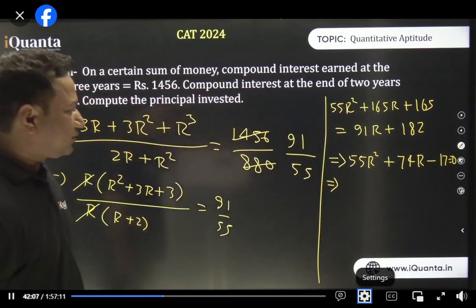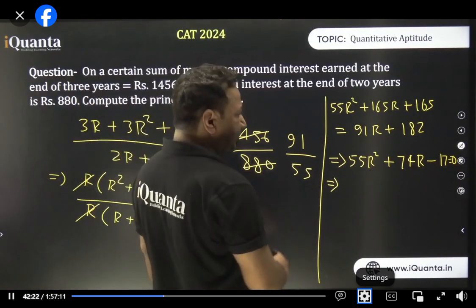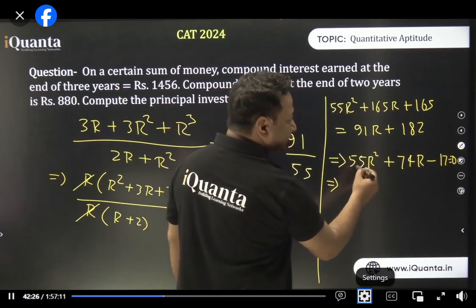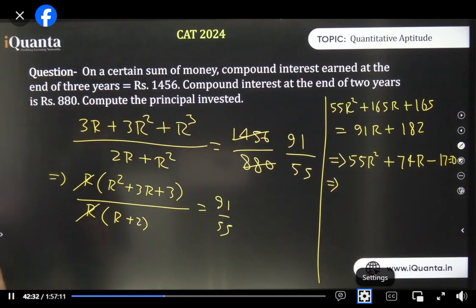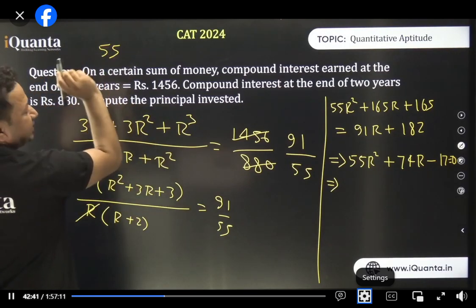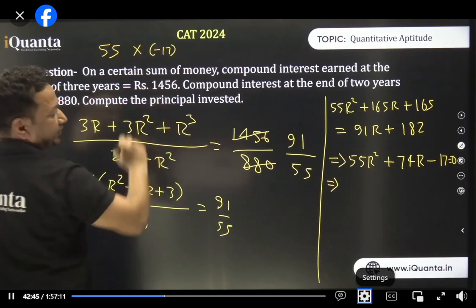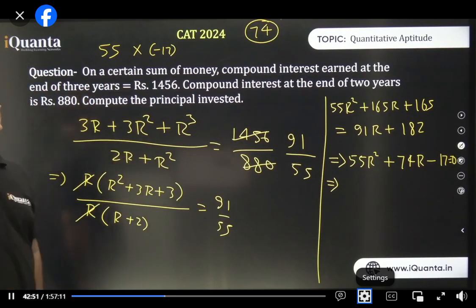Now we need to break this. How do we break it? How many of you do not remember how to solve quadratic equations? You do that, right? Splitting the middle term in such a way that its product is equal to product of the first and last terms. 55 and 17 के बराबर होना चाहिए. How can you do that? Now, all of you know that we need to break the middle term. How to break that? So I want something जिसका product 55 times minus 17 हो जाए. I want to break 74 in two parts, so that their product is equal to this much, right?